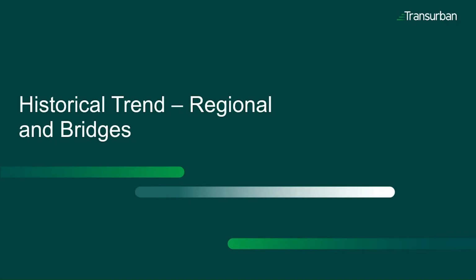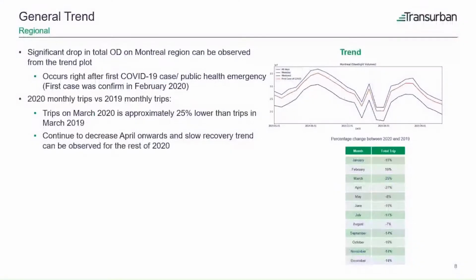Historical trend, regional, and bridges. The figure shows StreetLight volume trends. As you can see, there is a significant drop in total OD in the Montreal region after the first COVID case and travel restrictions in March through April in 2020. Slow recovery trends can be observed for the rest of 2020. The table shows the percentage change between 2020 and 2019.